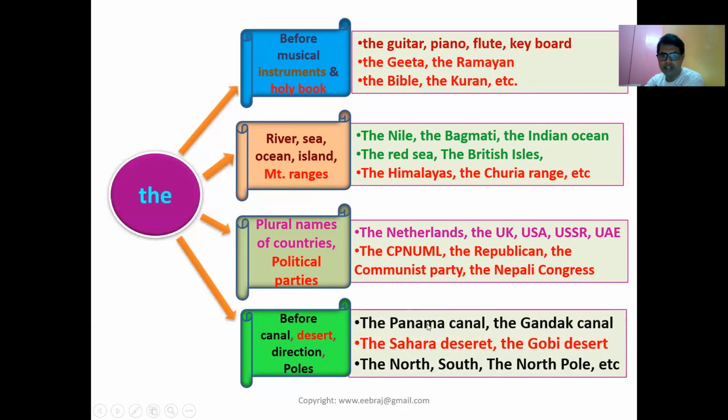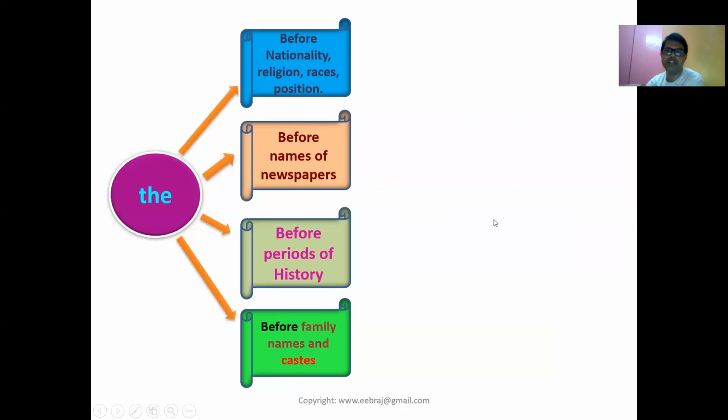Another rule, before canal, desert, direction, poles, etc., they are also used with the. For example, the Panama Canal, the Gandak Canal. We say Gandak Nahar Canal, it is used with the. The Sahara Desert, the Gobi Desert, and poles, the north pole, the south pole. Direction, the north, the south, and pole also, the north pole. These are used with the article the. Let's see further examples. Before nationality, religion, races, position.